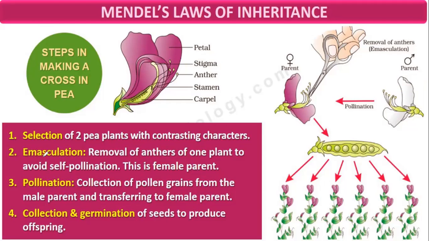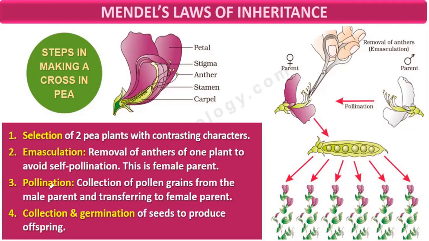Then the second step is emasculation. What do you mean by emasculation? The removal of anthers of one plant to avoid self-pollination. This is the female parent, with the symbol of female. Before the pollen can mature, it should be removed. Removal of anthers is called emasculation. Now the anthers are not there. These male sex organs are removed, so the flower will become female.